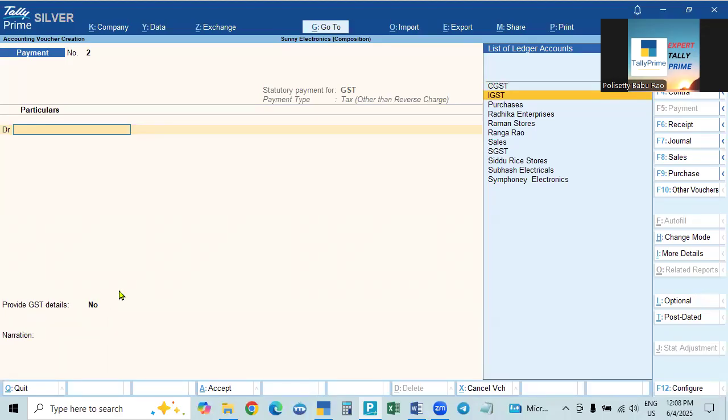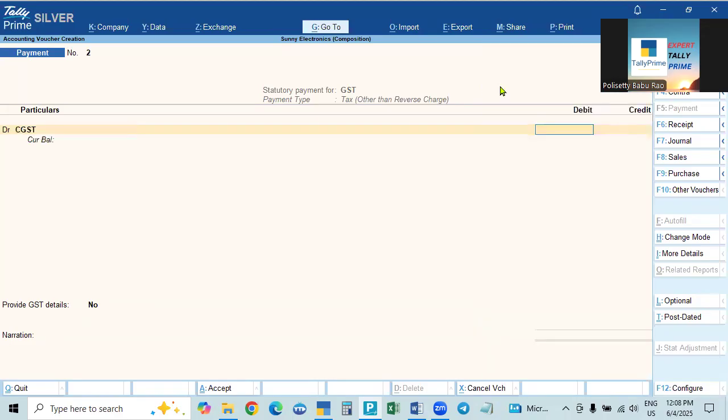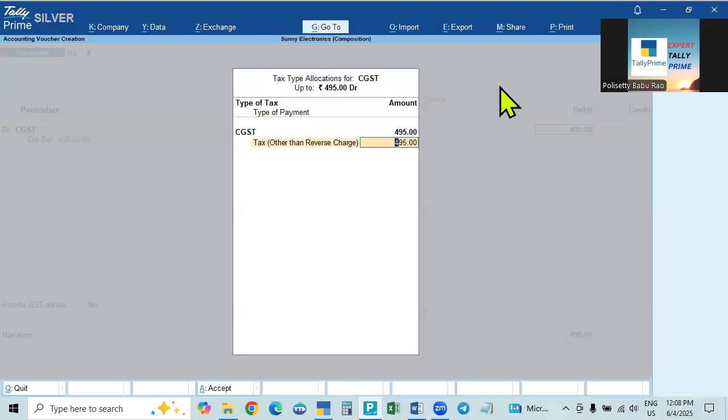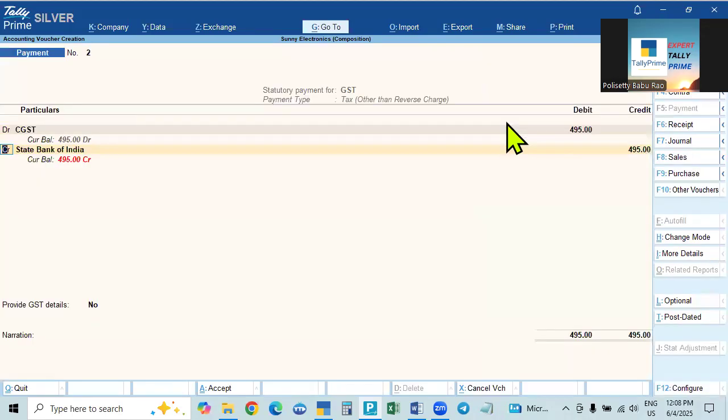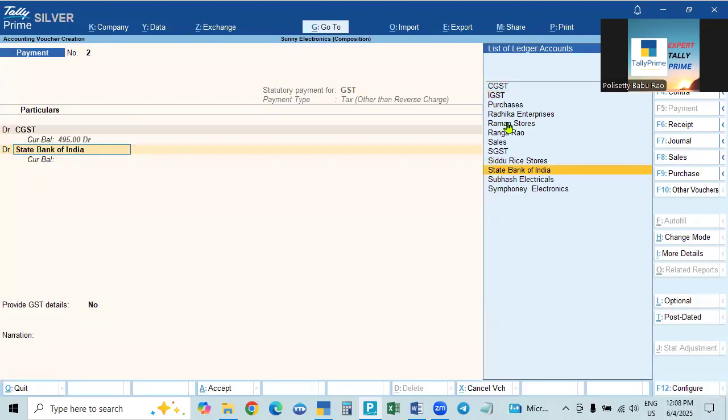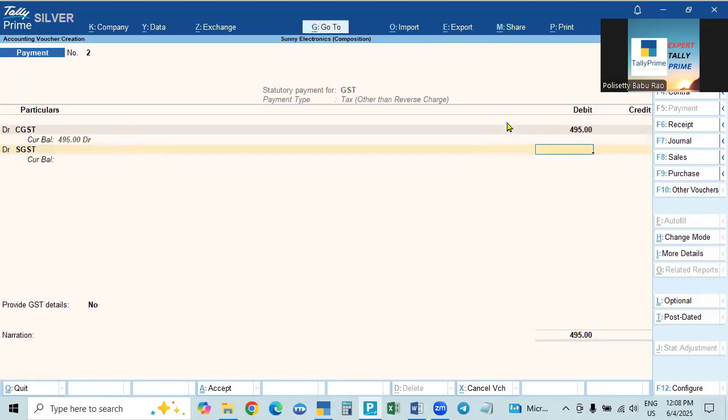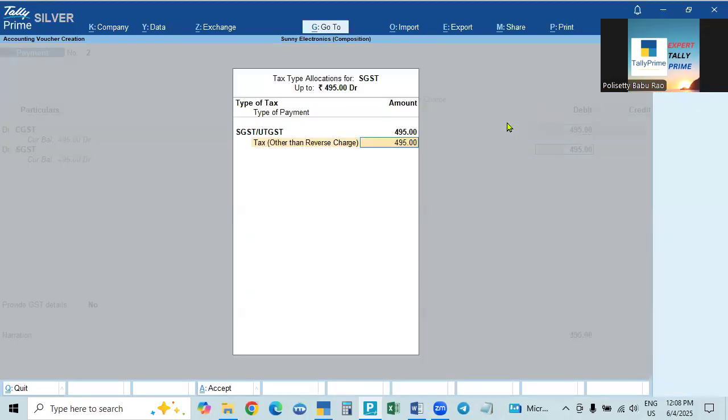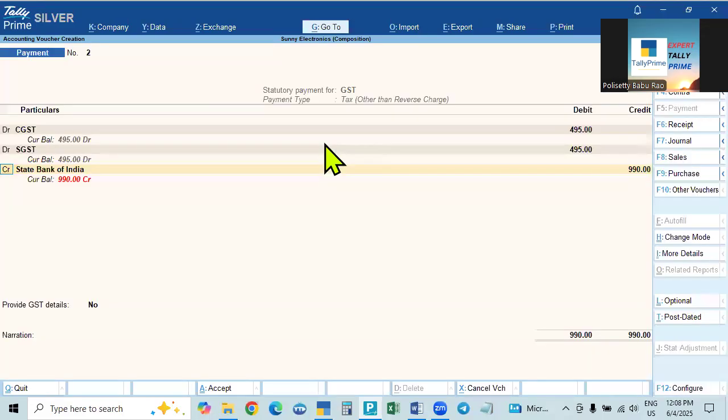When you are making a manual payment like this, it will not ask you. So here, we are making the payment of CGST 495. Here it will show again. See, all these will be shown if you use the autofill. So tax is payment of tax. CGST 495. What is the CGST other than reverse charge? 495. Okay. Then again debit. SGST also 495. This is also other than reverse charge, 495.